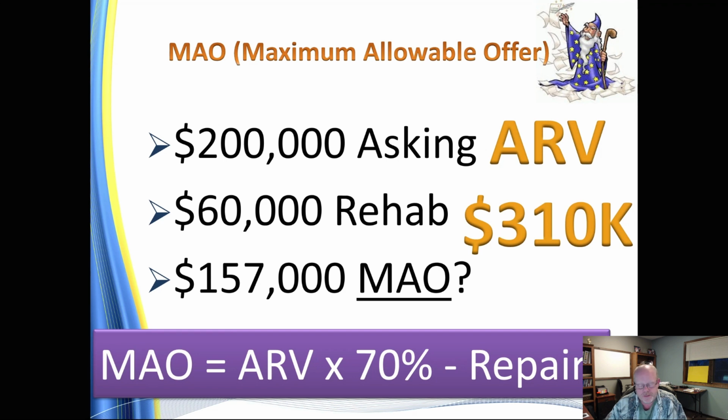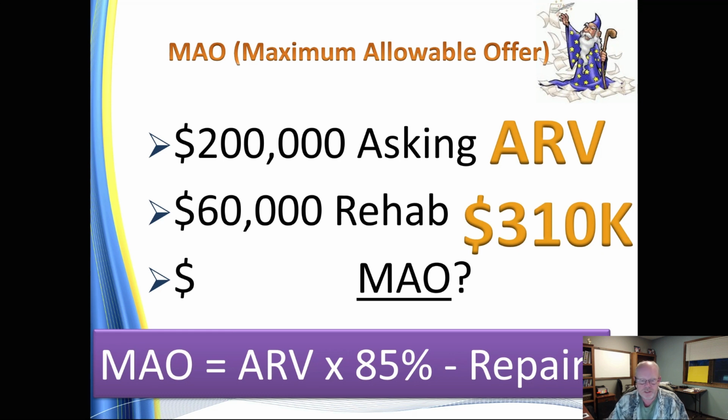If you're looking at properties on the MLS or the easy to find properties, the ones that everyone else can go and make offers on, then yeah, you're going to have to change your formula. If you're finding off market, the harder to find leads, you're doing your own marketing and you're dealing with a seller directly and you don't have competition to worry about, that's where you want to work with the 70%. But if you are working on the MLS and going after the easy, the low-hanging fruit, the stuff that everyone else is going after, to be competitive, the rates that people are running at right now is around 80 to 85%.